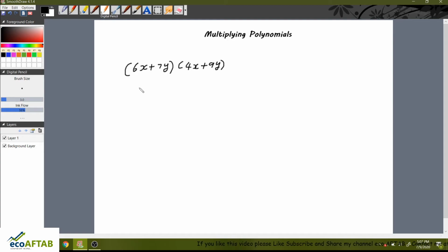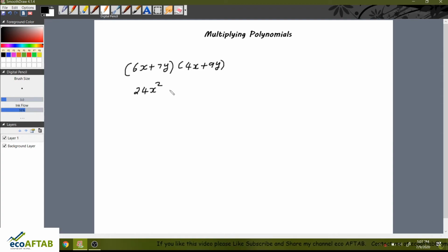So what do we need to do? Here we need to multiply each term in both the polynomials. So 6x multiplied by 4x will give us 24x square.